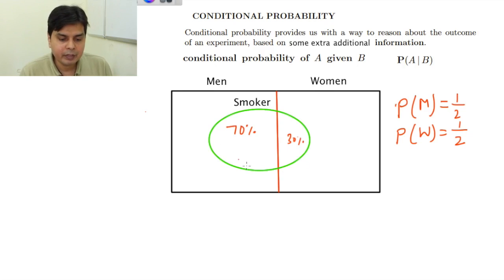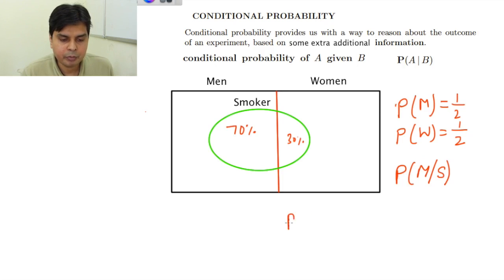Now when you have been given this additional information about the murder, that the criminal is a smoker, this probability will change. Why? It's very simple, very intuitively clear, that now that we know that the criminal is a smoker, the probability that the criminal will be a man, given that he is a smoker, will be 70%.